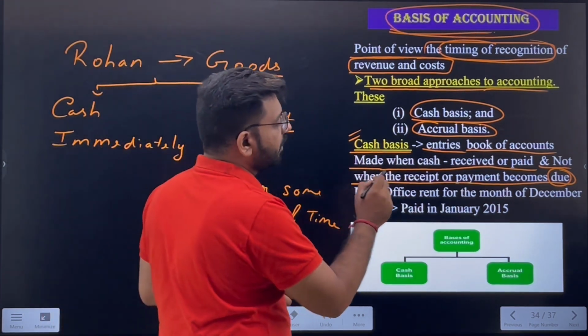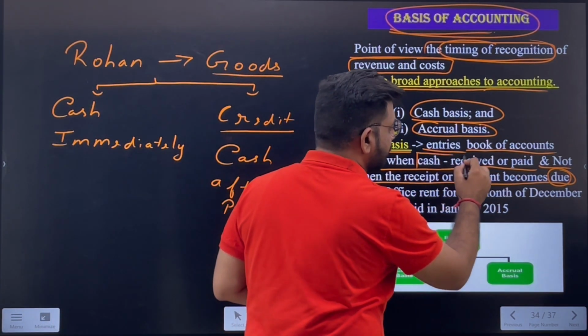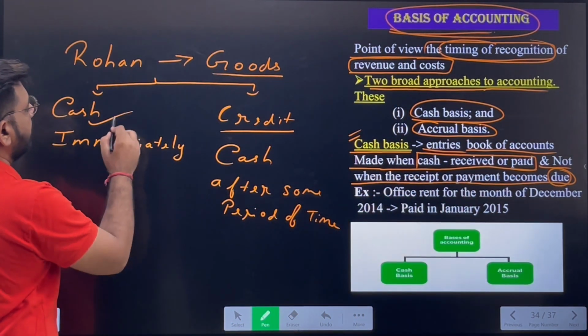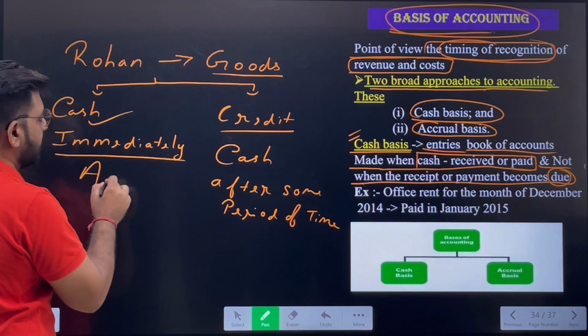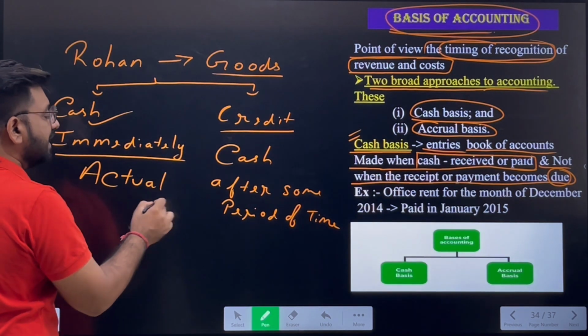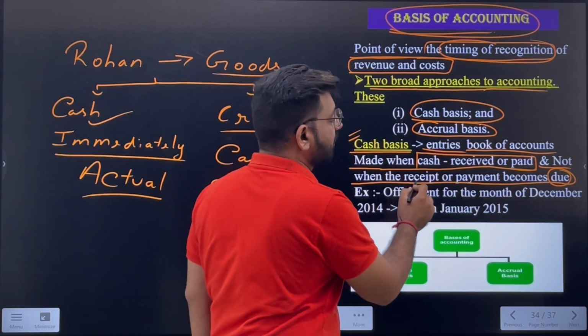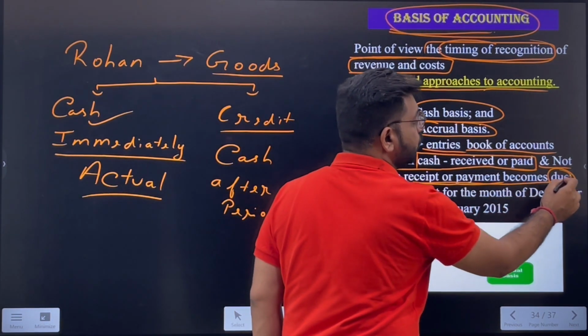Now, this is only written when the actual cash is received or paid. When we pay him the cash immediately, when the cash is actually being received or paid, then only will we be able to record the transactions, and not when the receipt or payment becomes due.